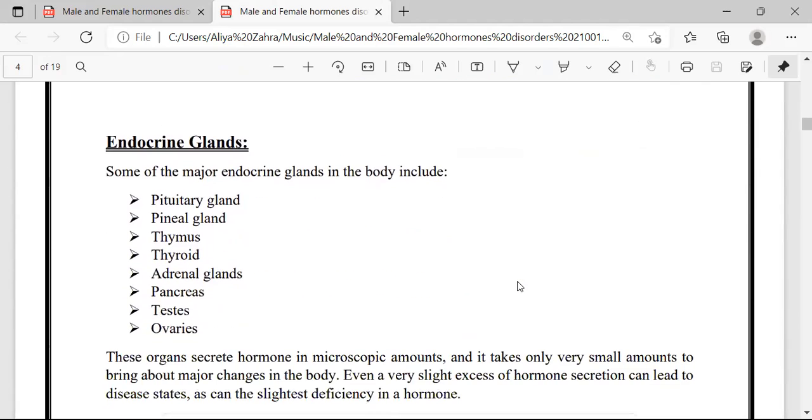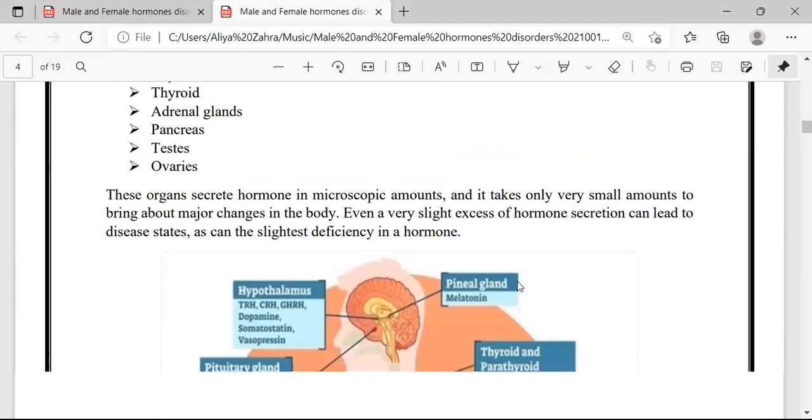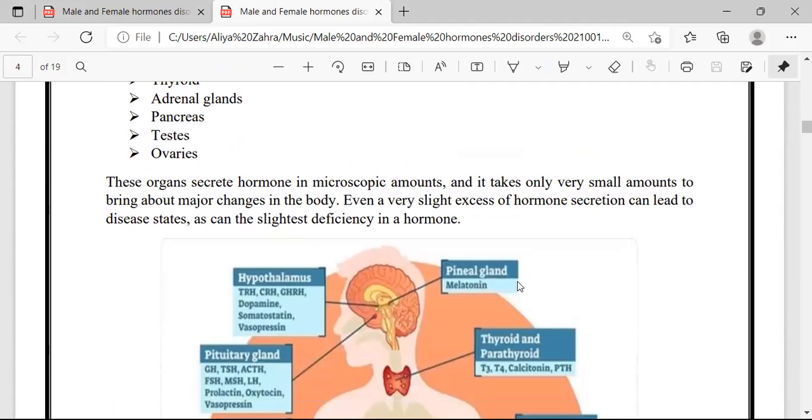After hormones, next is endocrine glands. Some of the major endocrine glands in your body include pituitary gland, pineal gland, thymus, thyroid, adrenal gland, pancreas, testes, and ovaries. These organs secrete hormone in microscopic amounts, and it takes only very small amounts to bring about major changes in the body. Even a very slight excess of hormone secretion can lead to disease states, and so can the slightest deficiency in a hormone.